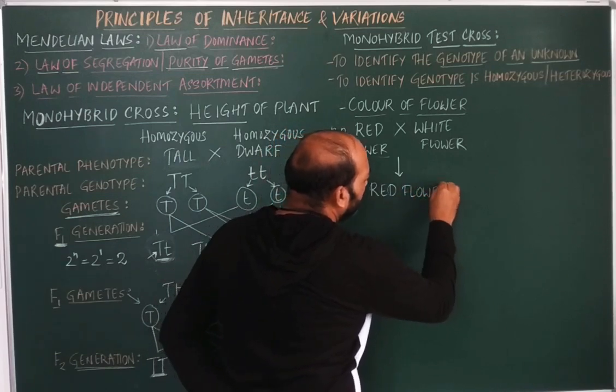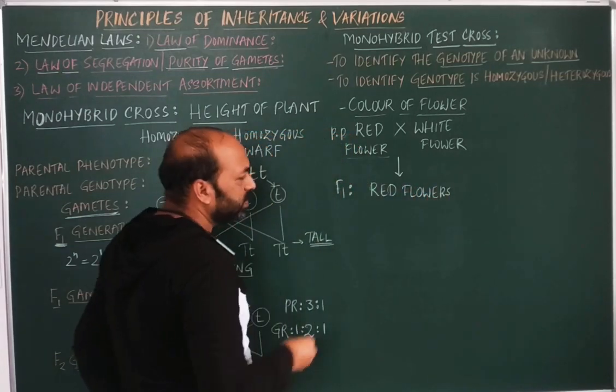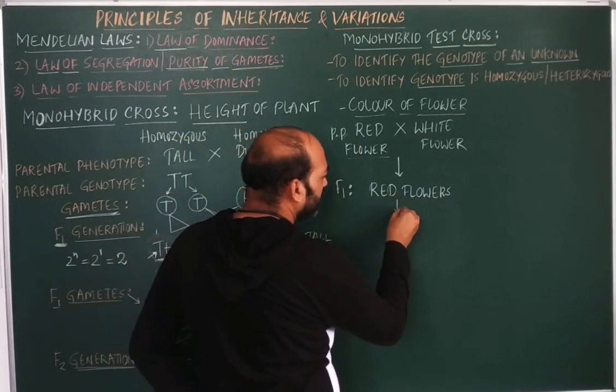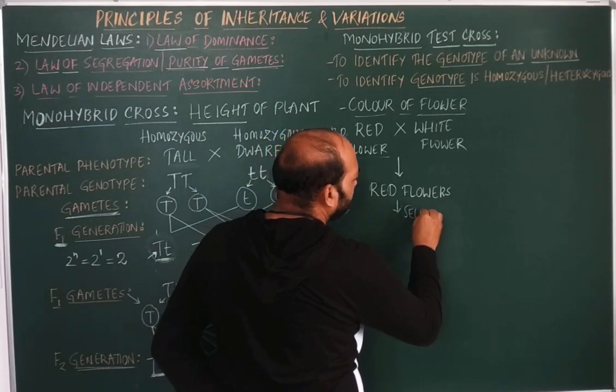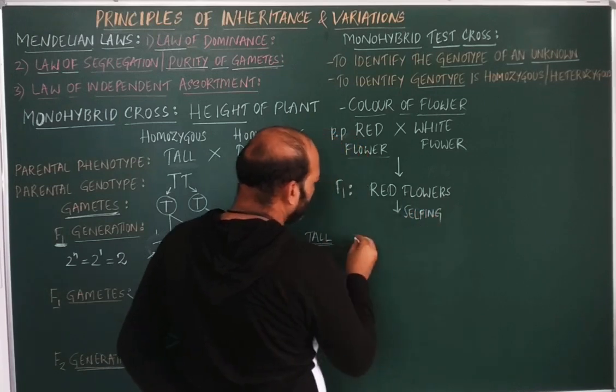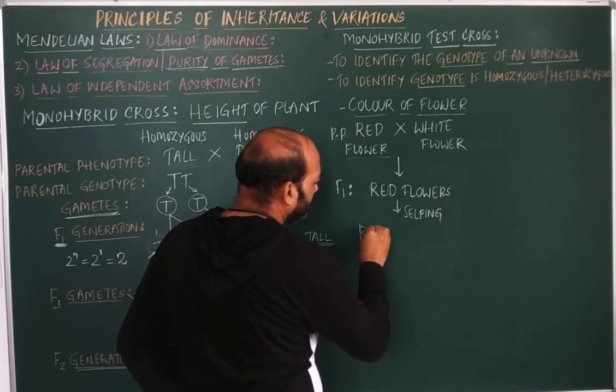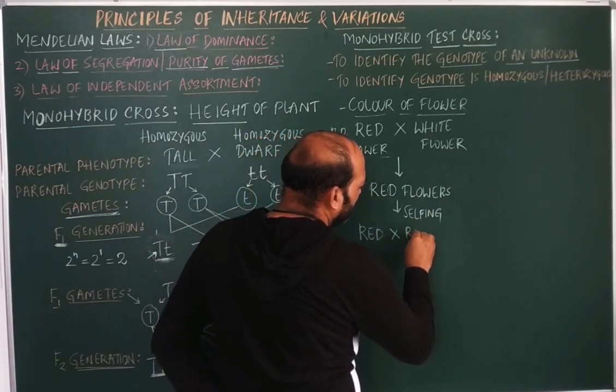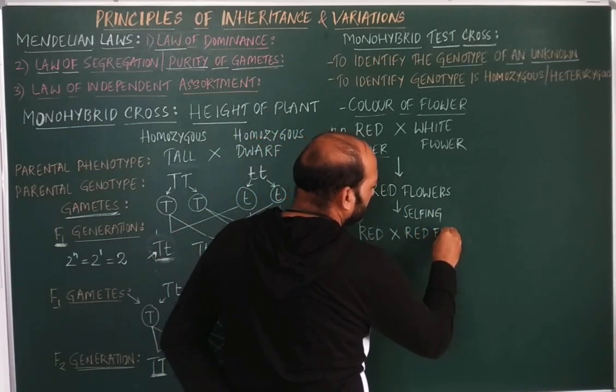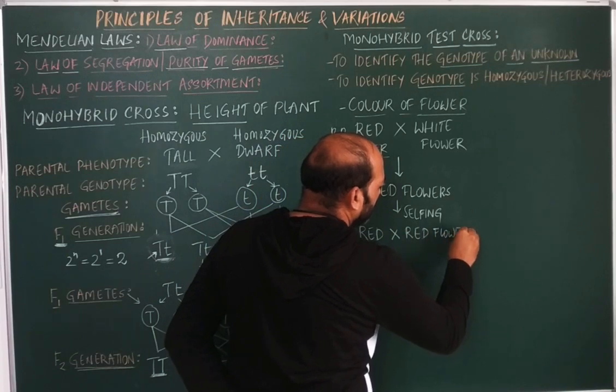Now, when these red flowers are selfed, I will write here: red flower crossed with red flower.